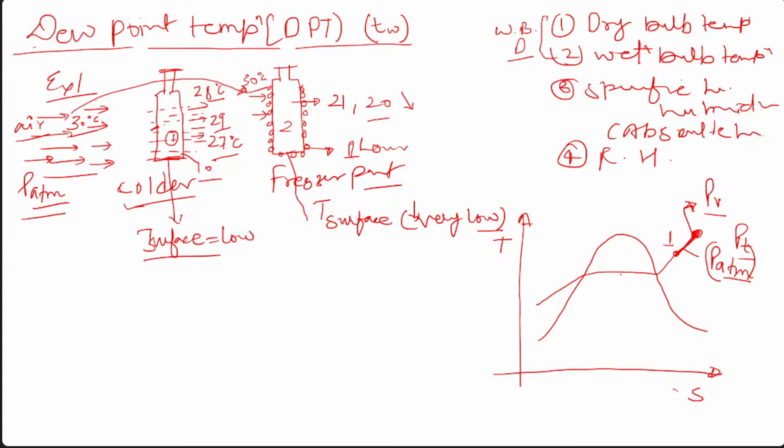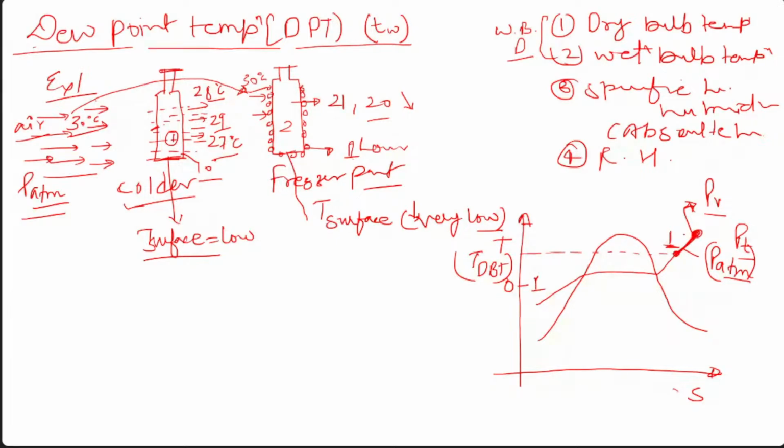Are you getting my point? Yes, sir. Okay, so this one is the state of the air which is coming out of the first bottle. Let's say if this is the temperature, if you want to draw T, so this is the T dBT which is out of the first bottle.